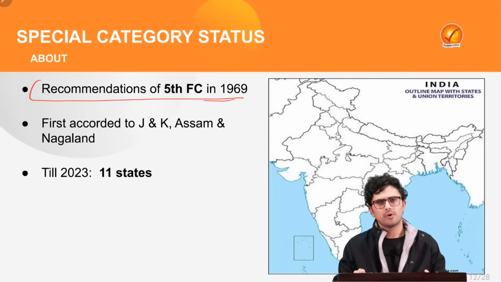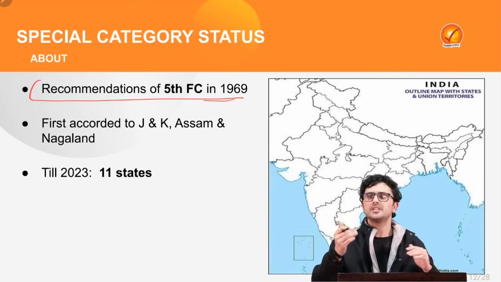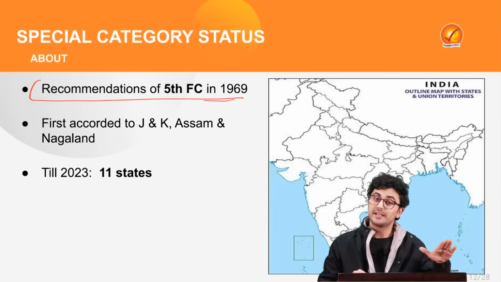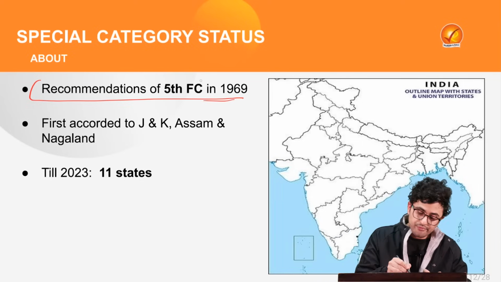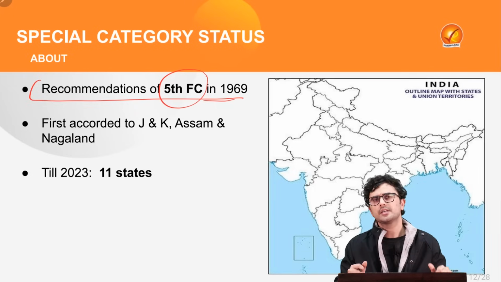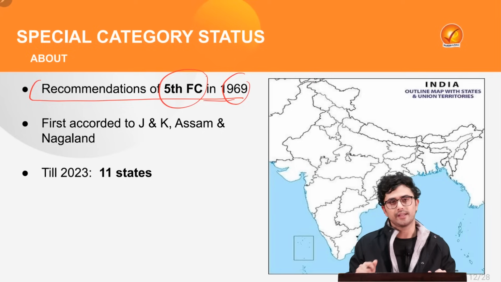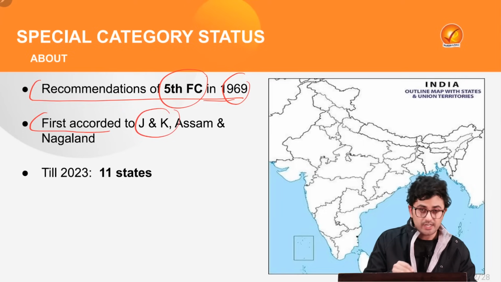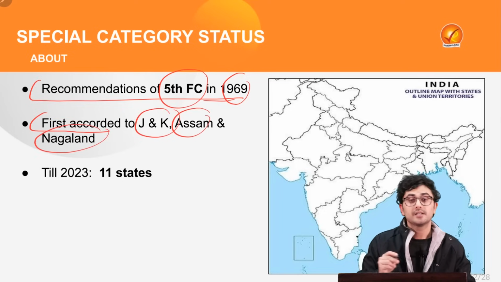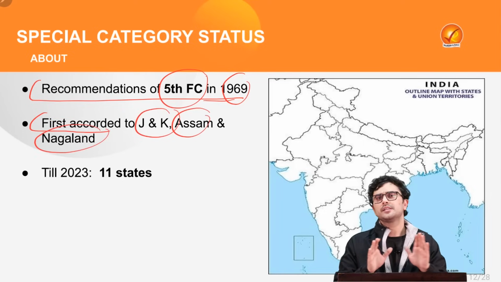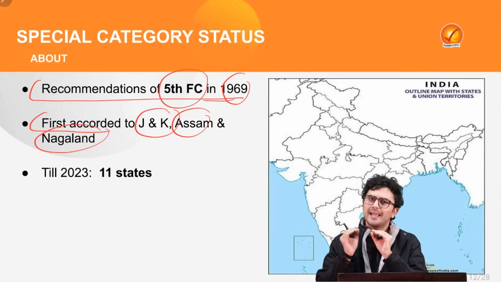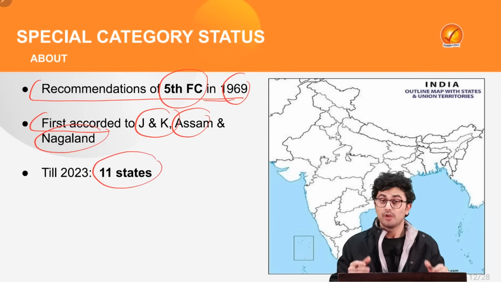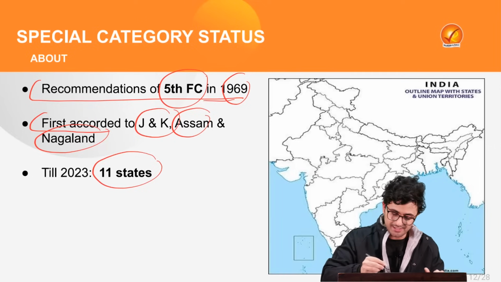Also, we will have a quick overlook about the evolution of the special category status. So, the special category status was devised on the recommendation of the 5th Finance Commission or Tyagi Commission in the year 1969. Firstly, this status was accorded to Jammu and Kashmir, Assam and Nagaland. Currently, by the year of 2023, there are 11 such states who have been provided with such status.